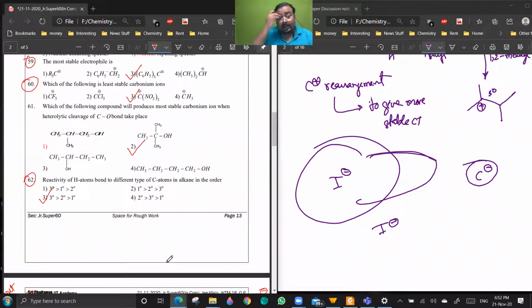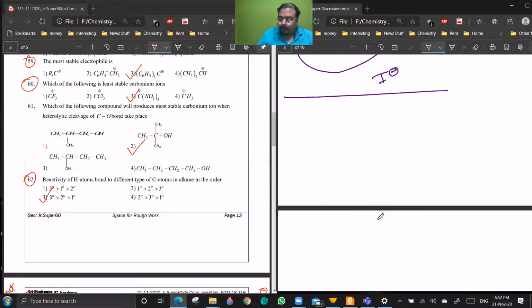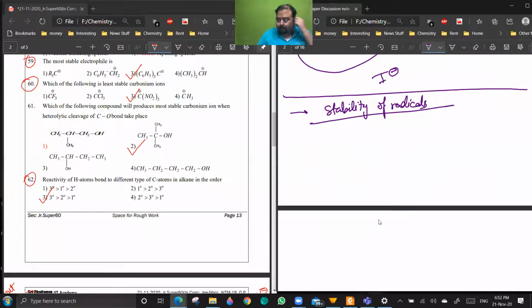Anyways, 62. Again, this is an out of syllabus question. See, stability of radicals. This concept comes in stability of radicals. So you see, alkanes are having CH bonds, and alkanes undergo free radical substitution. Means, if you are having RH, it will break to give R dot plus H dot. Are you getting a point? Yes, sir.